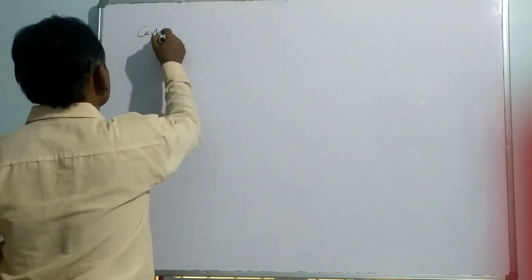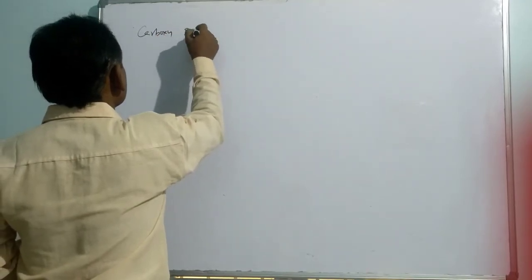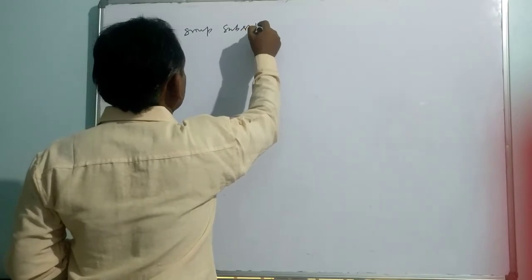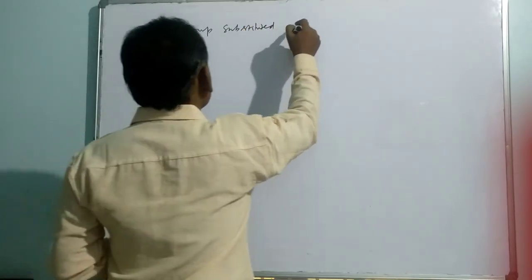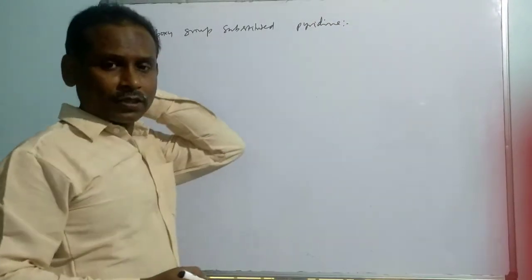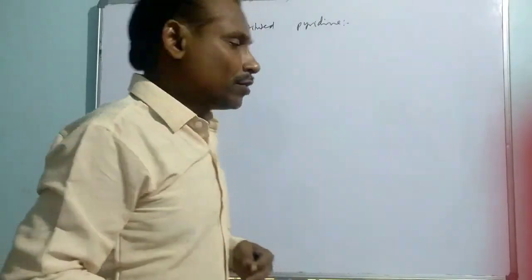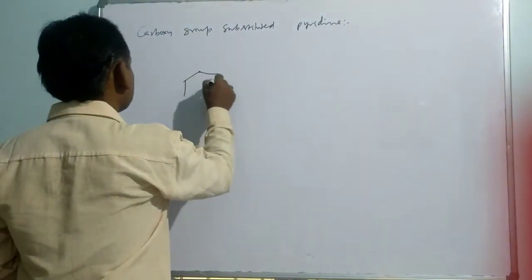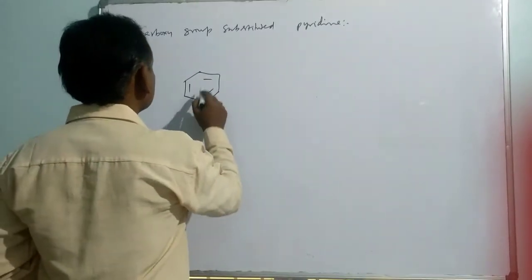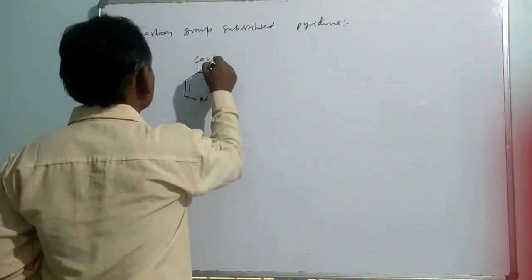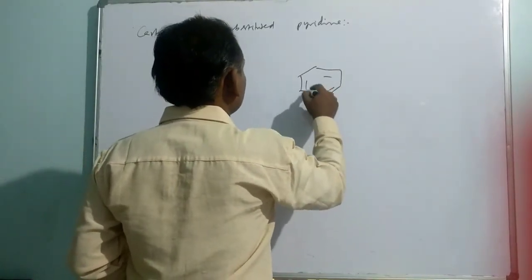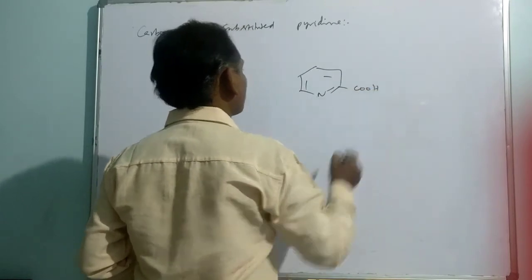Carboxy group substituted pyridine. In a pyridine ring, the COOH group is substituted. Let us try to compare. This is the pyridine. Now, suppose the COOH group is substituted at para position to this. If the same COOH is substituted at ortho position, then what will happen?